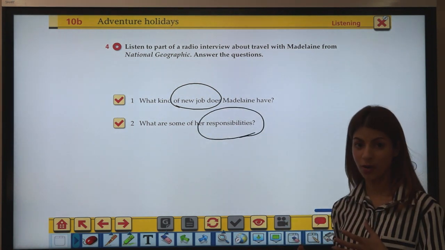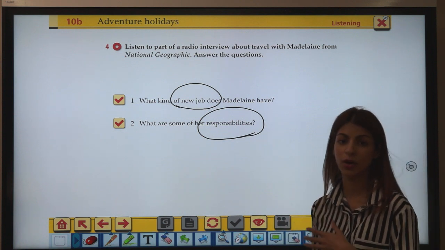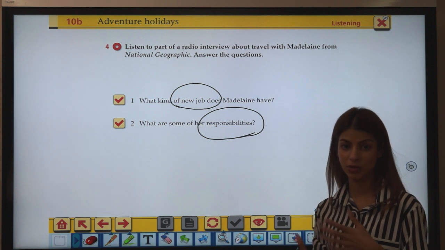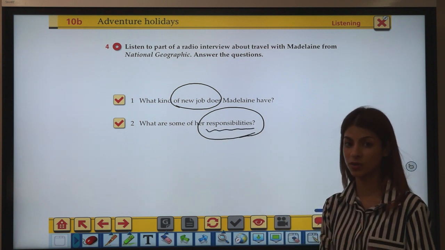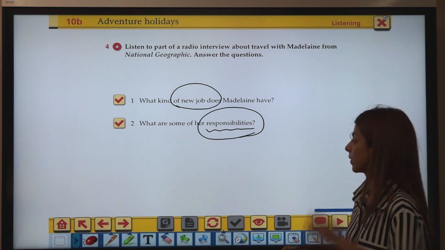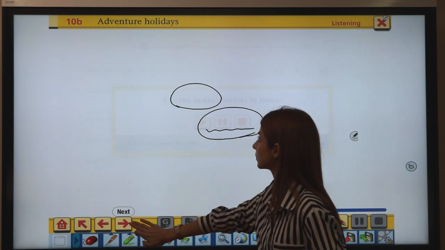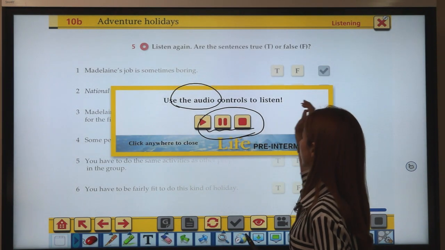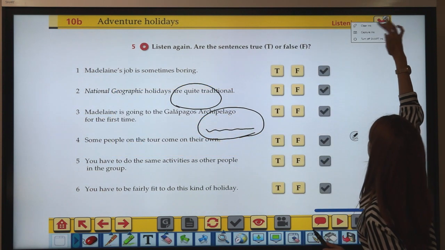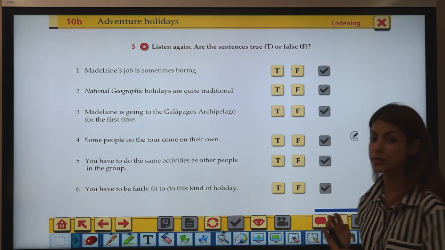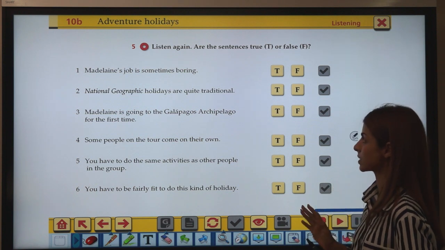When you have a job, there'll be job responsibilities or some duties you are expected to carry out in your job, right? So what are those responsibilities related to the new job? Okay, and when you listen for the second time, you'll be doing the true or false questions in exercise 5. Okay, so let's have a look at the questions first.